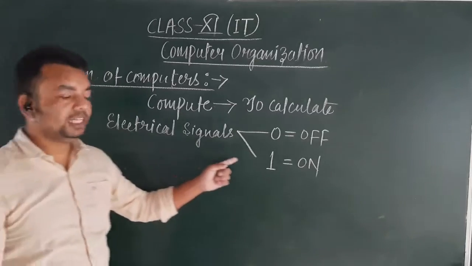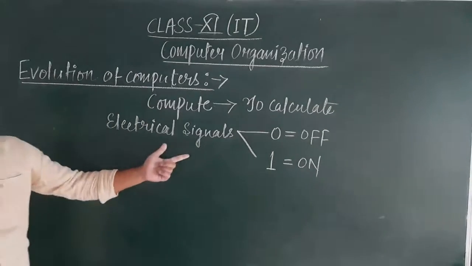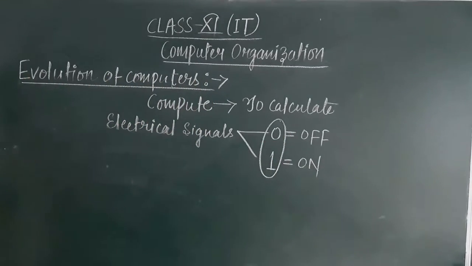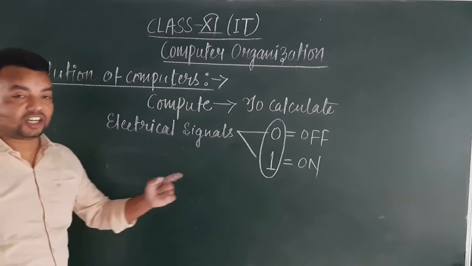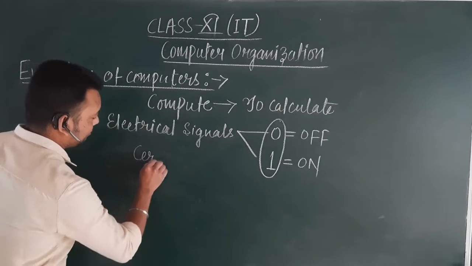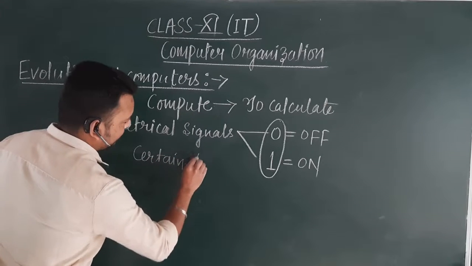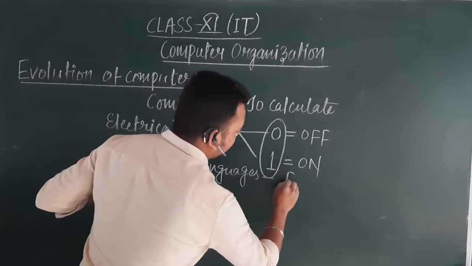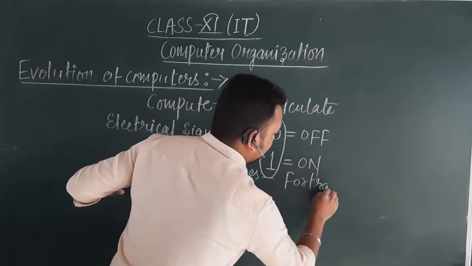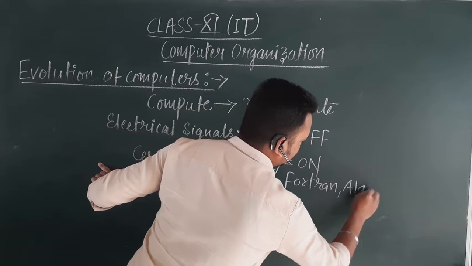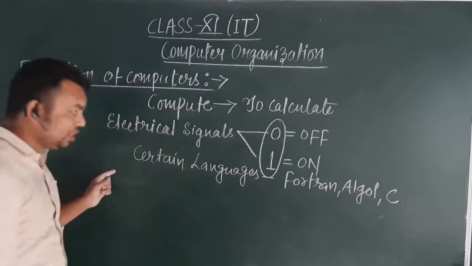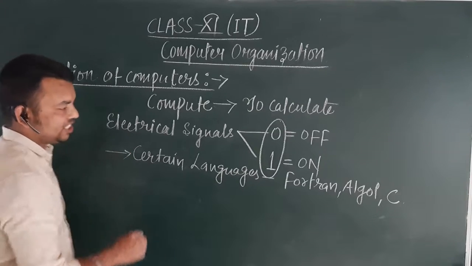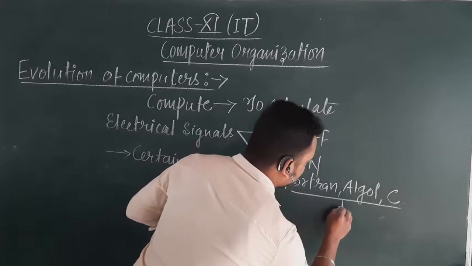In earlier generations, people used to give instructions to the computer in binary form only, that is in the form of 0 and 1. But as computers started evolving, high level languages were developed, such as Fortran, Algol, C, which used to take the instructions in English language.